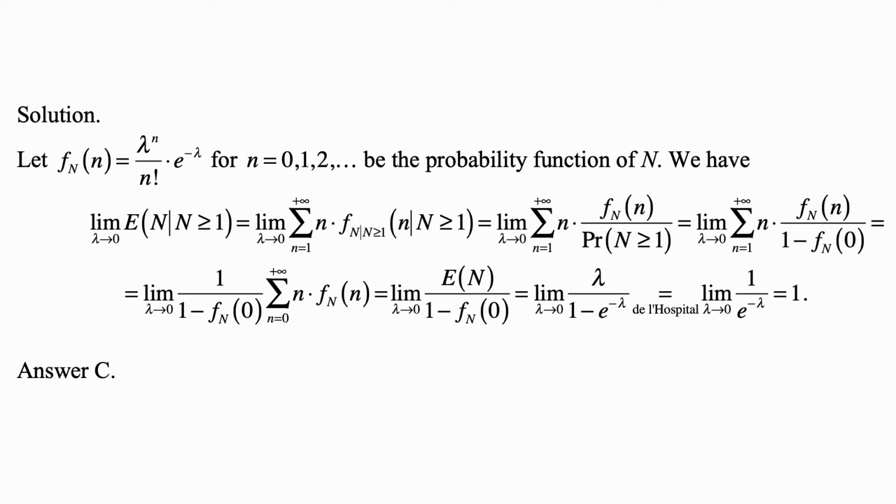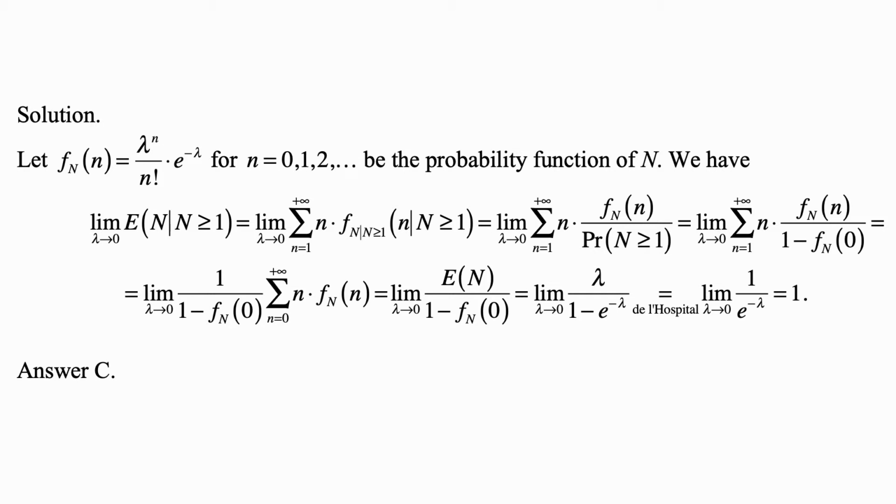So this becomes the limit as lambda goes to 0 of the expected value of N over 1 minus f sub N of 0. The expected value of a Poisson random variable with parameter lambda is lambda, and 1 minus f sub N of 0 is equal to 1 minus e to the minus lambda.